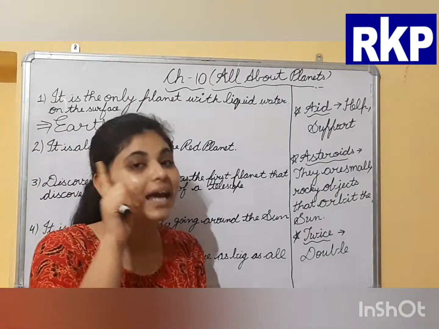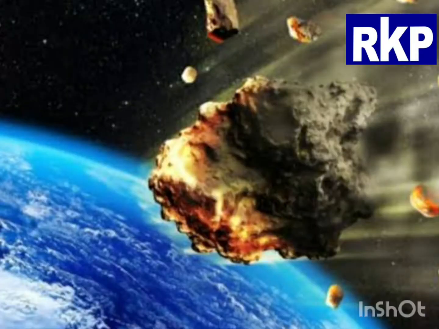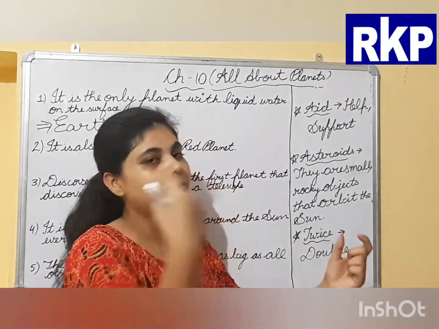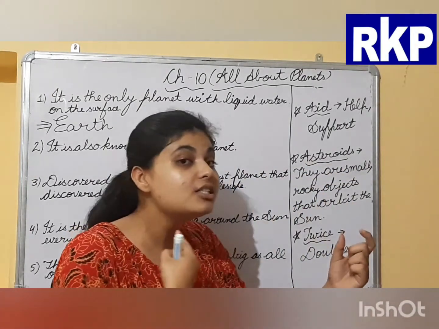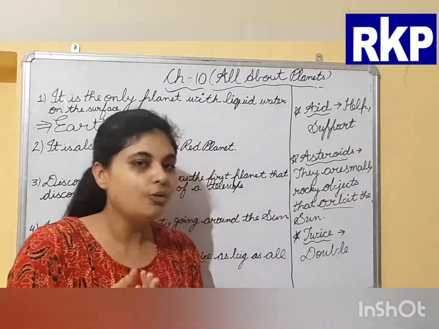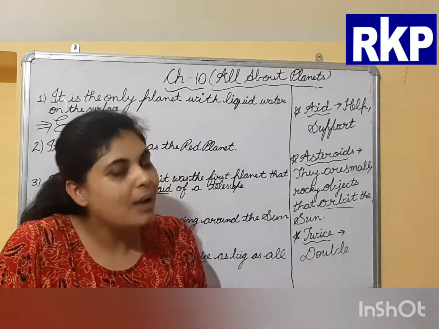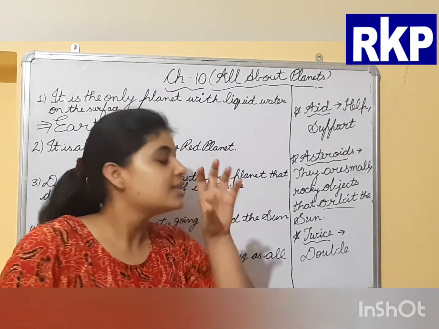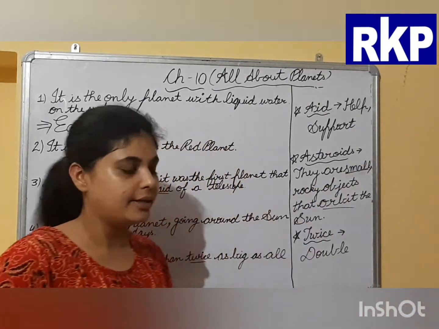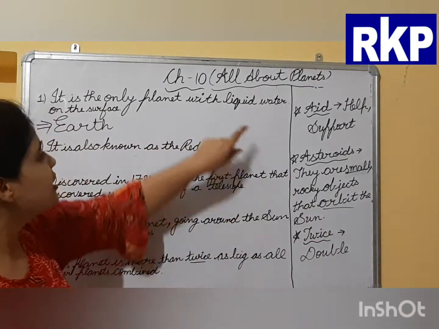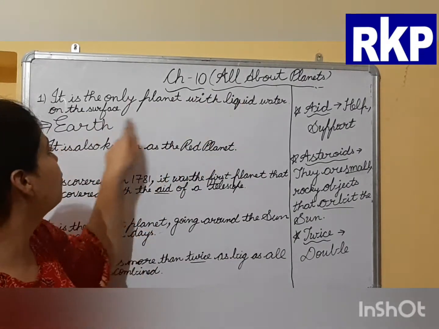Now I have used one word, asteroids. Asteroids are small rocky objects, made up of rocks, that orbit around the sun. Orbit means revolve. As you know, all the planets revolve around the sun in a fixed path, and that fixed path is known as orbit. Asteroids revolve around the sun just like planets do, but their size is very small as compared to the planets. So out of all the planets, asteroids and moons in our solar system, only Earth has liquid water on the surface.